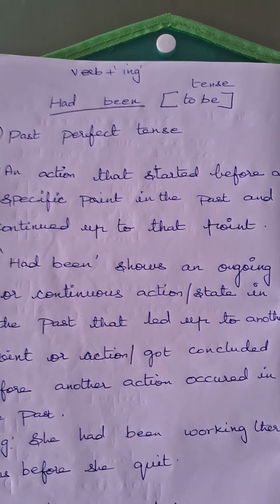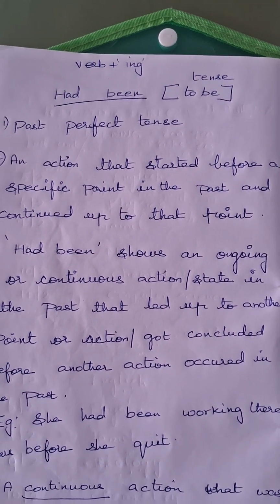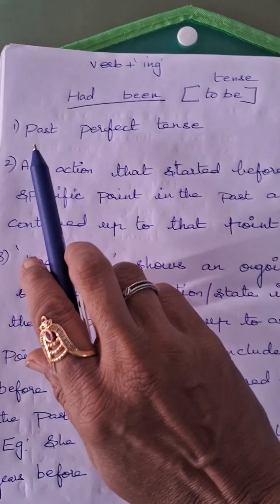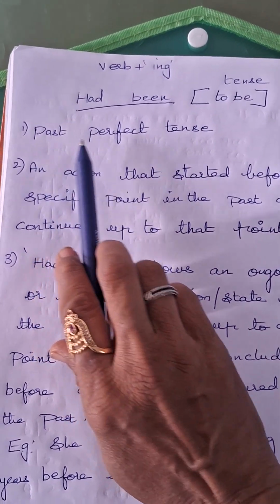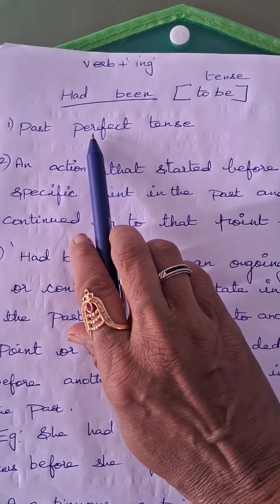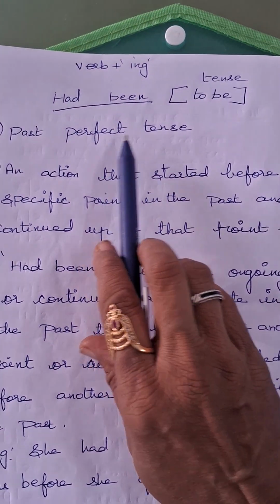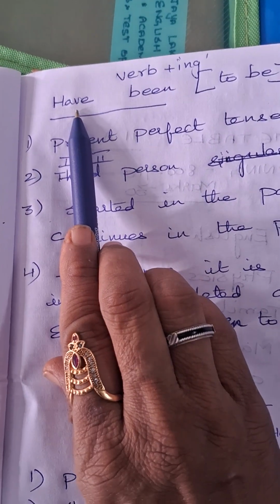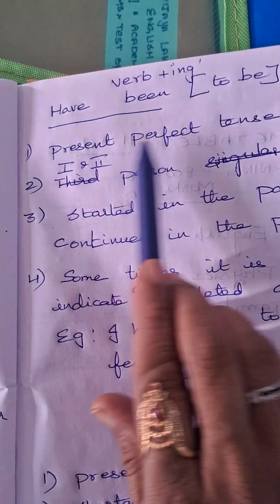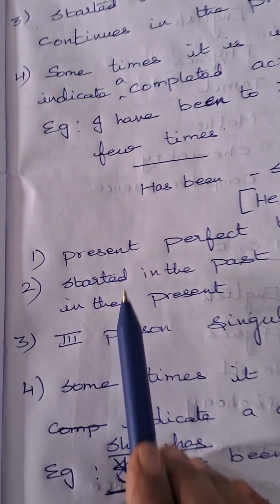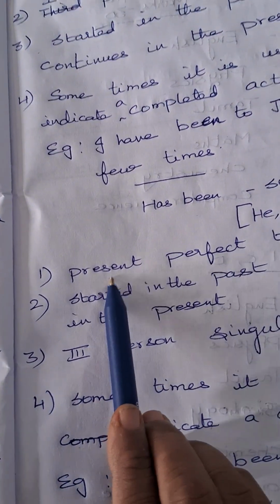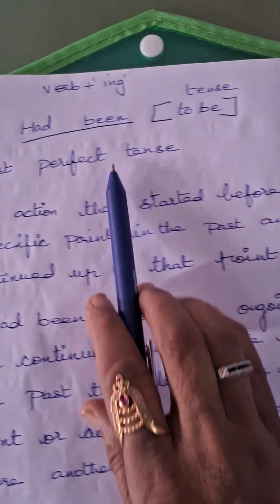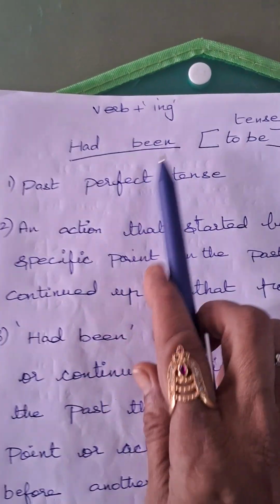Today we are going to see had been, has been and have been. Had comes for past perfect tense, it may be perfect or participle, whatever it is. Had comes for past, and have and has come for present perfect. Now let us know about been.